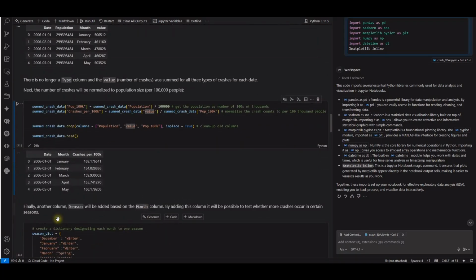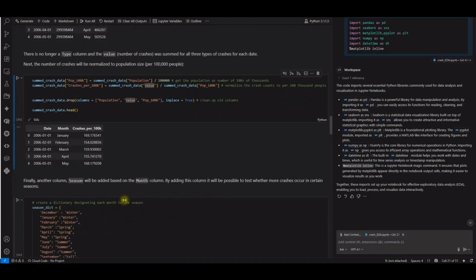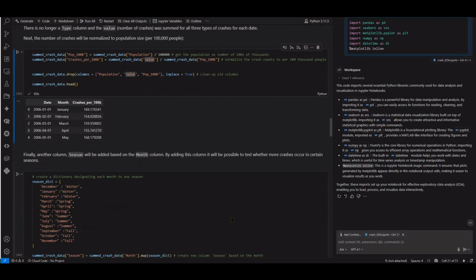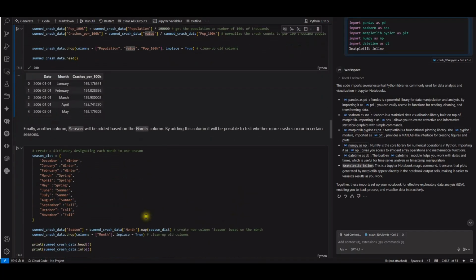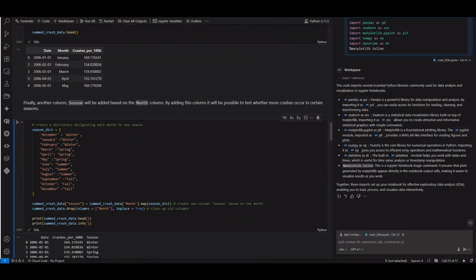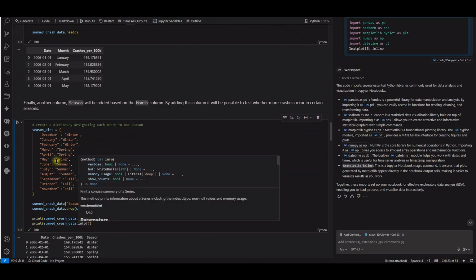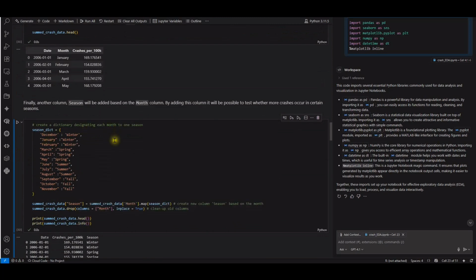That's done. Finally, another column, season, will be added based on the month column. By adding this column, it will be possible to test whether more crashes occur in certain seasons. So we will create a dictionary designating each month to one season. Okay, sum the crash data, creating a new column season based on the month.